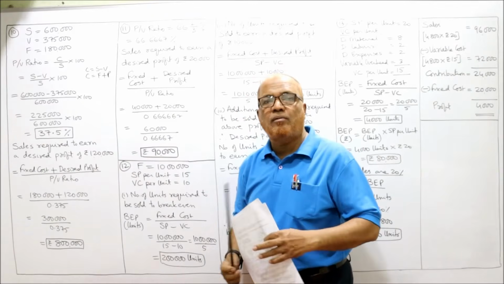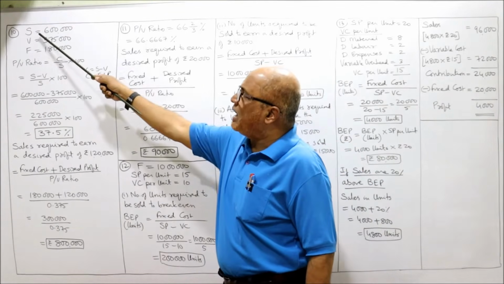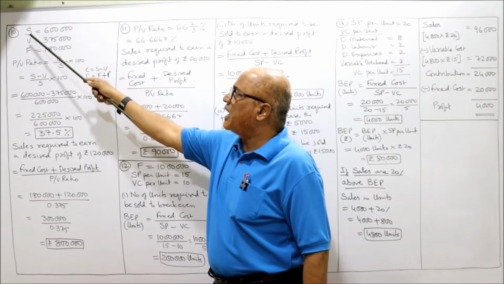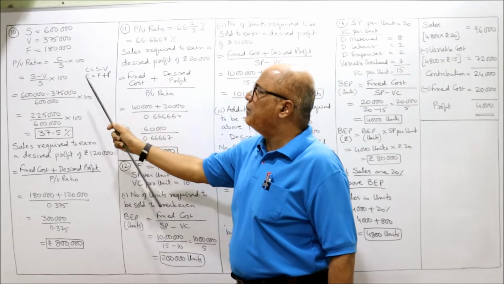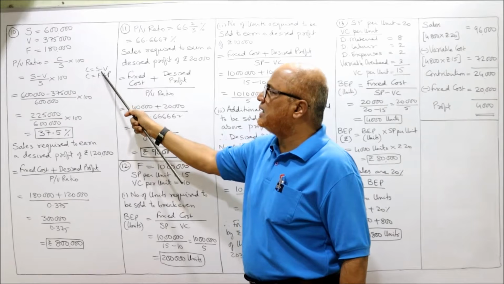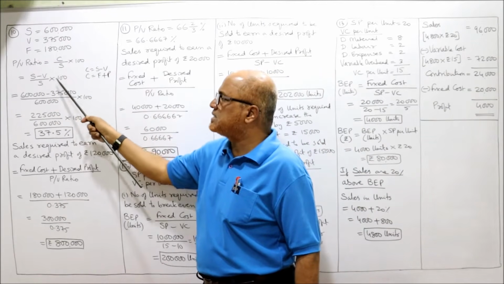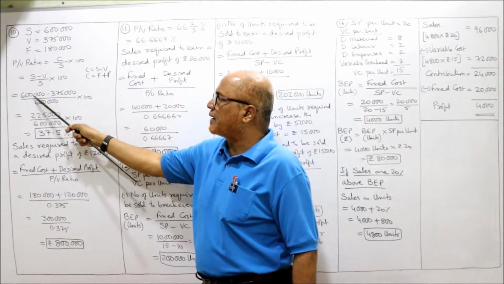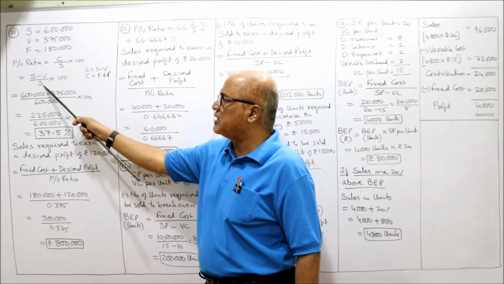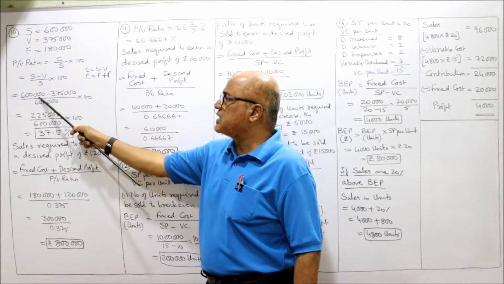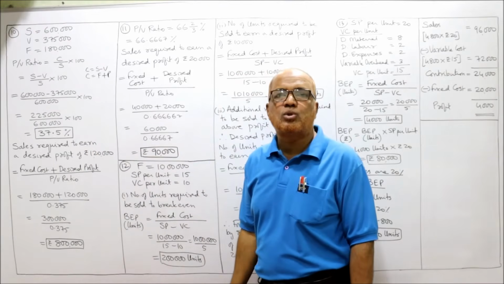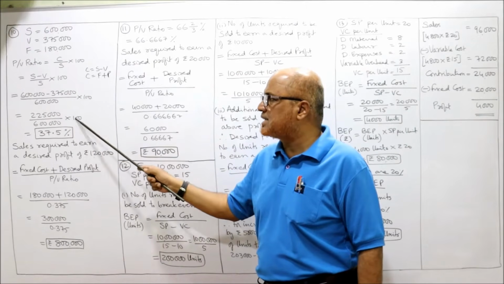Now we have to see what is given in the problem. In the problem we are having S and V. We are having sales and variable cost. So in place of C, I am writing S minus V. In place of C, I am writing S minus V by S into 100. Sales 6 lakh, variable cost 3,75,000, divided by 6 lakh into 100. So 6 lakh minus 3,75,000, 2,25,000 divided by 6 lakh into 100.